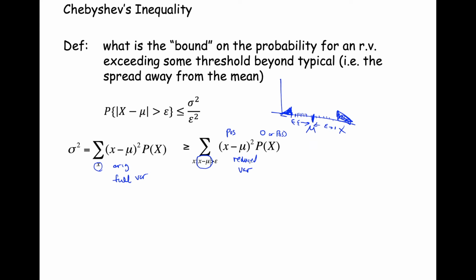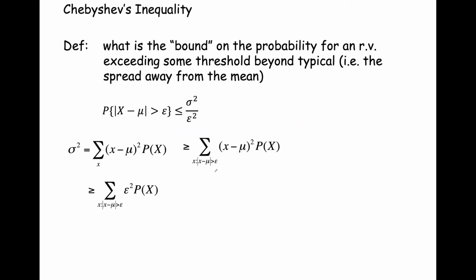And so we write this expression, our original variance is greater than or equal to, and you can pronounce this as at least, is at least the variance due to those points that are outside of this epsilon region above and below the mean. And so this is absolutely true. As long as we satisfy this mathematically, we can absolutely state this. Okay, so now that we've written this reduced variance, we're now going to replace x minus mu with exactly epsilon. Now here we see this probability. It says x minus mu greater than epsilon.